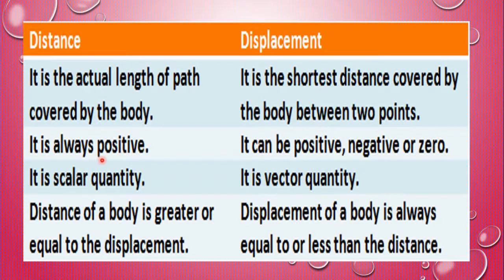Distance is always positive. Displacement can be positive, negative or 0. Distance is scalar quantity. Displacement is vector quantity. Distance of a body is greater or equal to the displacement. Displacement of a body is always equal to or less than the distance.